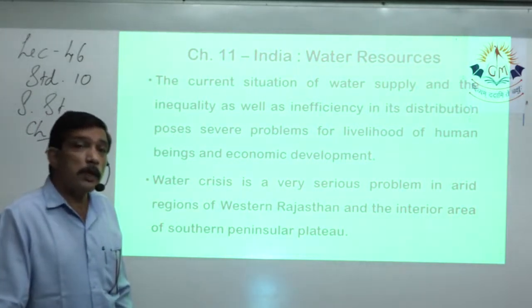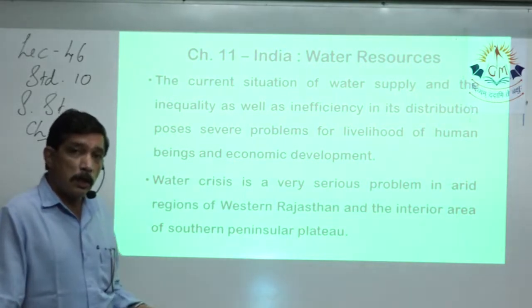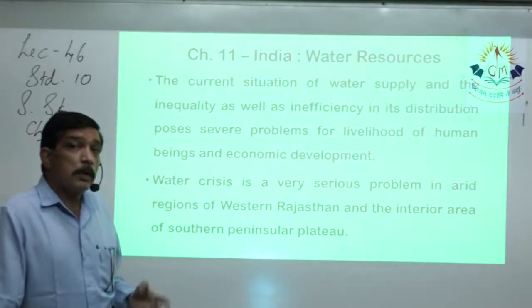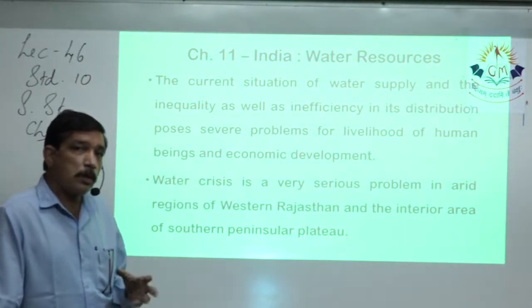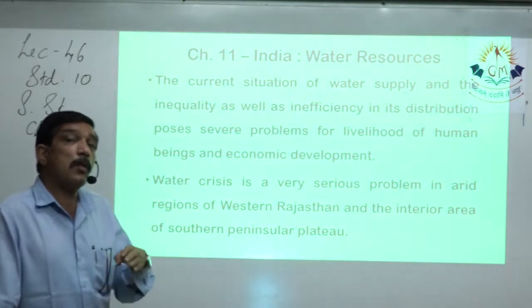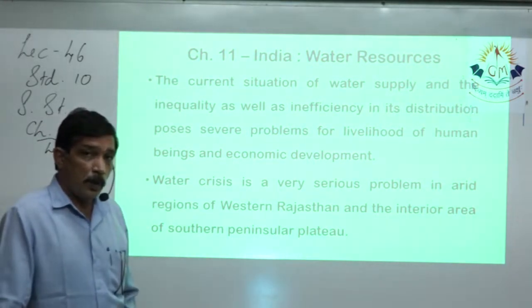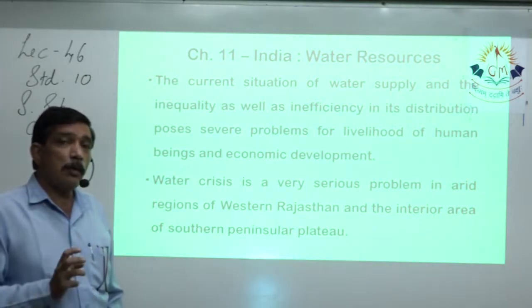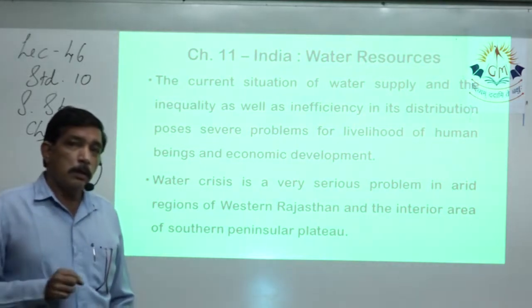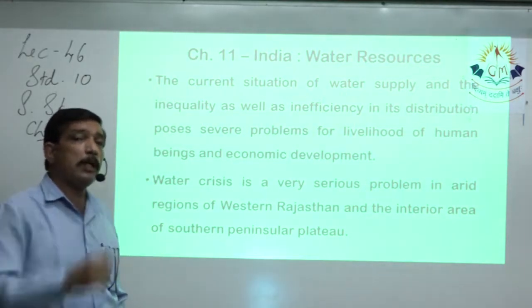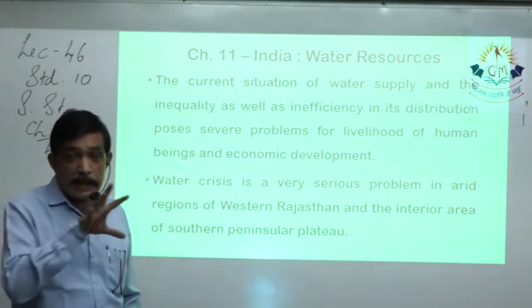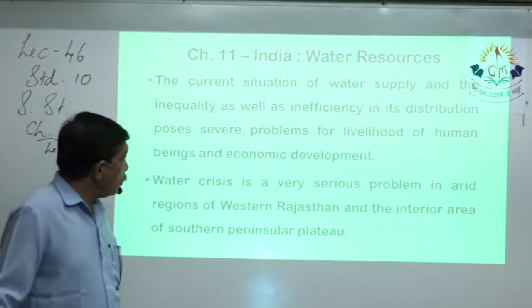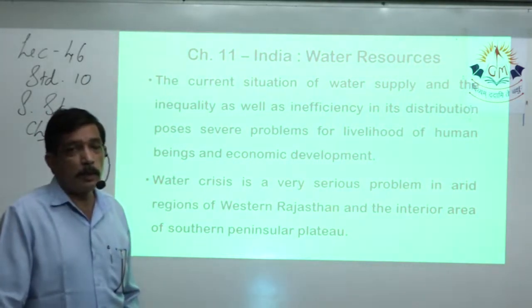Because water you need at home is for drinking purpose, for washing purpose, domestic use. Second, it is used for industrial purpose. So water is drawn and given to you. But water is more required in the rural area. So if inequality is shown over there, then economic development will happen in the town area, city area, but then economic development will not happen, or it will get hampered because proper water distribution is not there. So economic development also gets hampered.